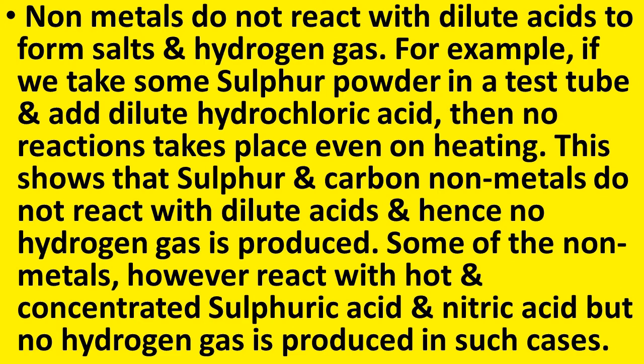For example, if we take some sulfur powder in a test tube and add dilute hydrochloric acid, then no reaction takes place even on heating. This shows that sulfur and carbon, which are non-metals, do not react with dilute acids and hence no hydrogen gas is produced. So, sulfur is an example of a non-metal, and even carbon is an example of a non-metal.